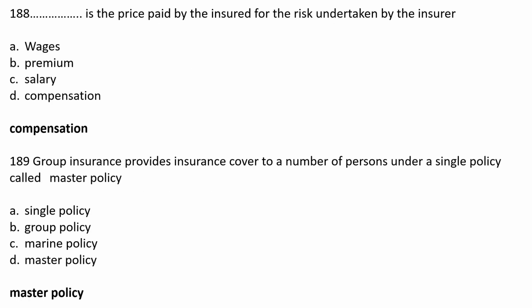Next MCQ. Dash is the price paid by the insured for the risk undertaken by the insurer. Option A, wages. Option B, premium. Option C, salary. Option D, compensation. The correct answer is compensation. So compensation is the price paid by the insured for the risk undertaken by the insurer.